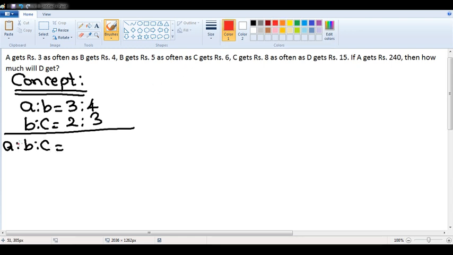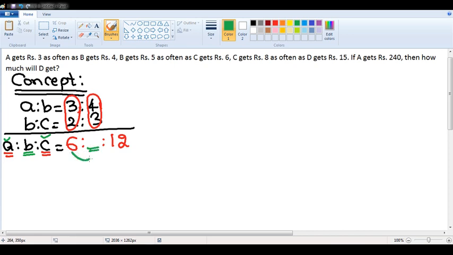Step number 1. To find the first variable A, multiply all the first terms. 3 into 2 is 6. Similarly, to find the last variable C, multiply all the last terms. 4 into 3 is 12. There are multiple ways of solving, but I am sticking to one method as of now. We will see the other methods when we take up the ratios concept. Now, I got the A value, I got the C value. The middle variable B is missing.